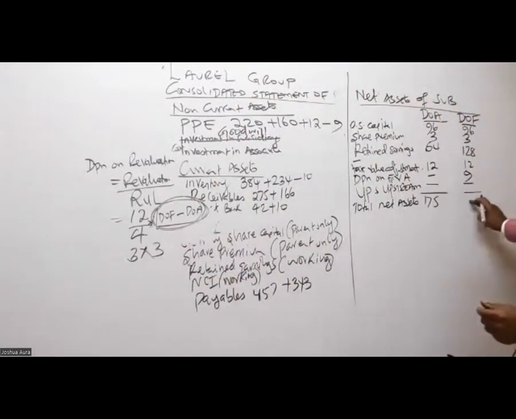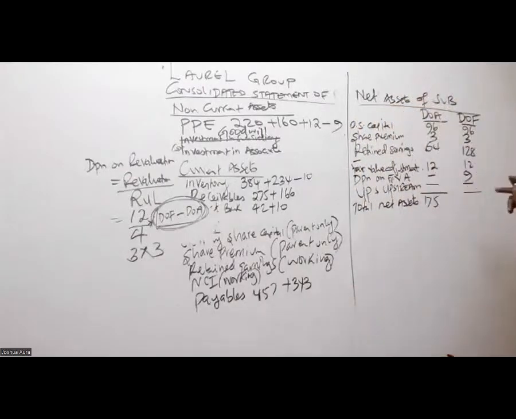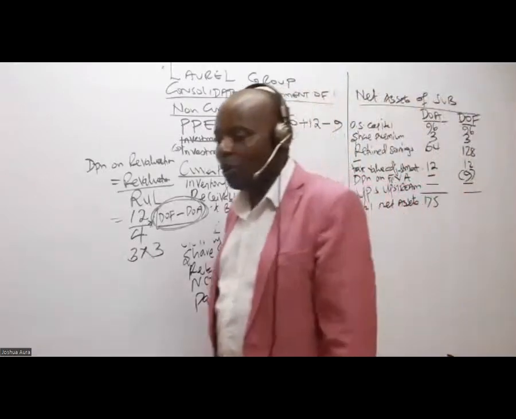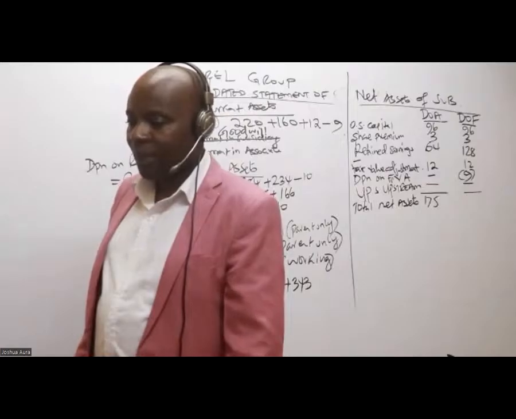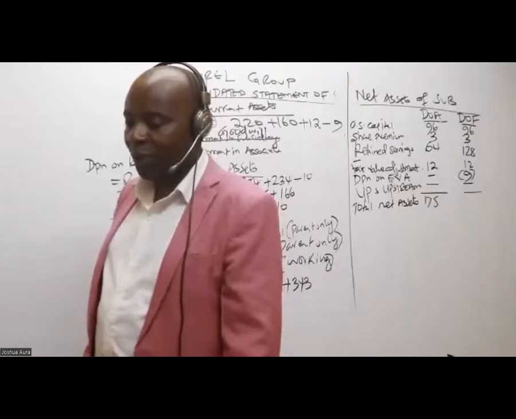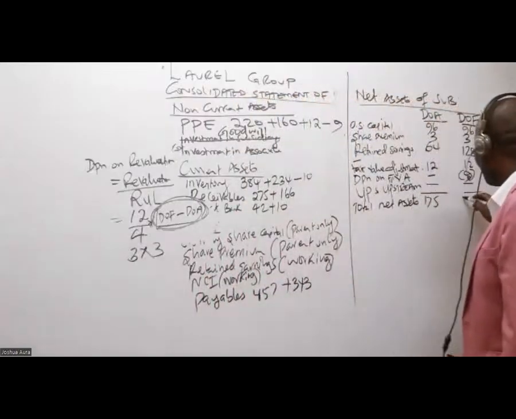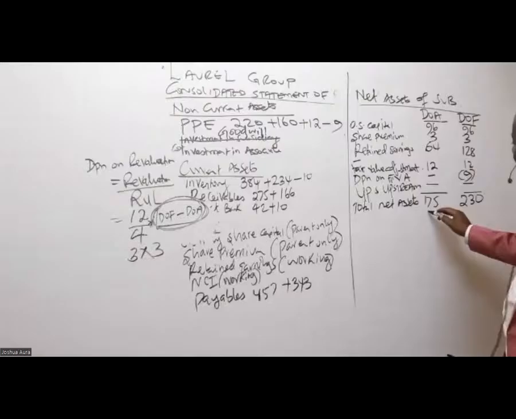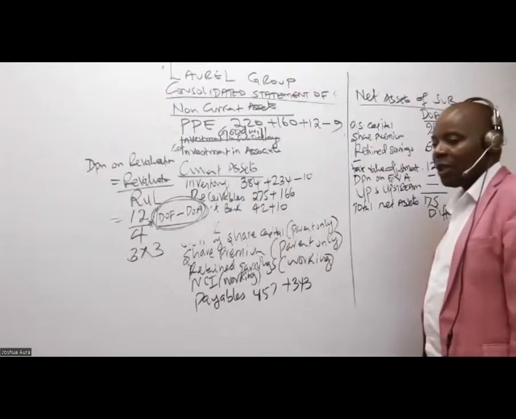How about this one here, the DOF? Is there somebody who can get it? I'm being told it is 230. Again, remember that depreciation we always subtract. So you subtract, what are we getting? 230. And then the difference between those two numbers, normally we give it a special name, PAP.